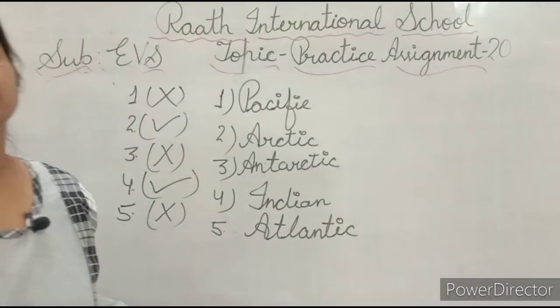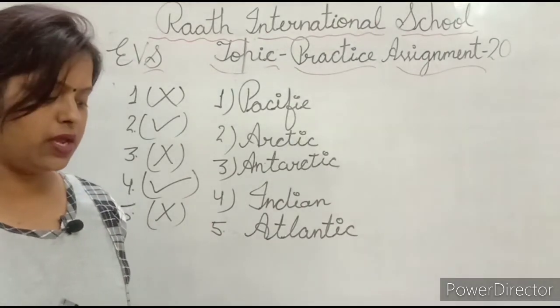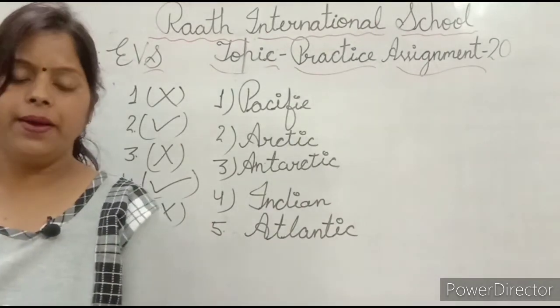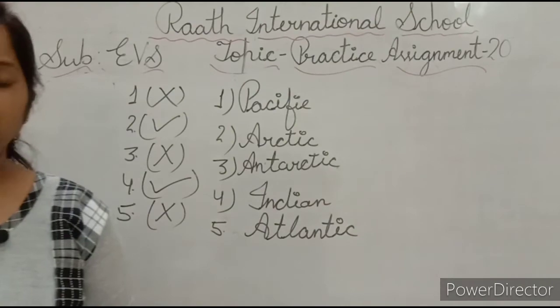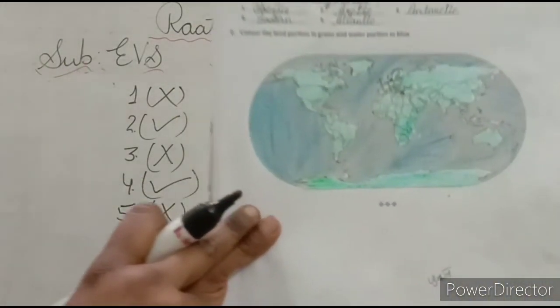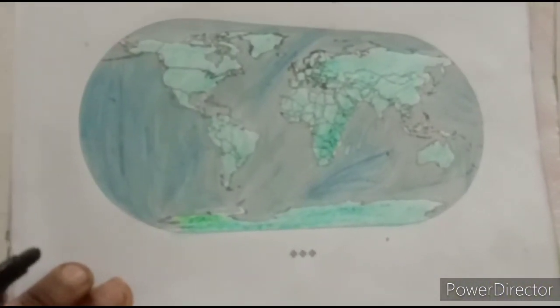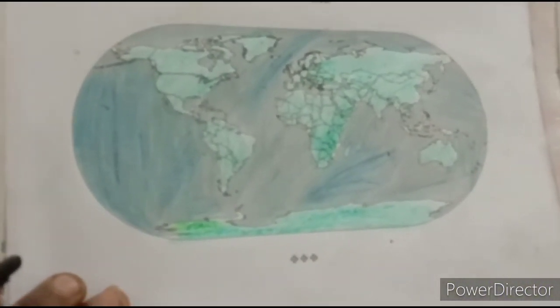And last exercise in your practice assignment 20 is color the land portion in green and water portion in blue. See student, here given one picture and we have to color land portion in green and water portion in blue.